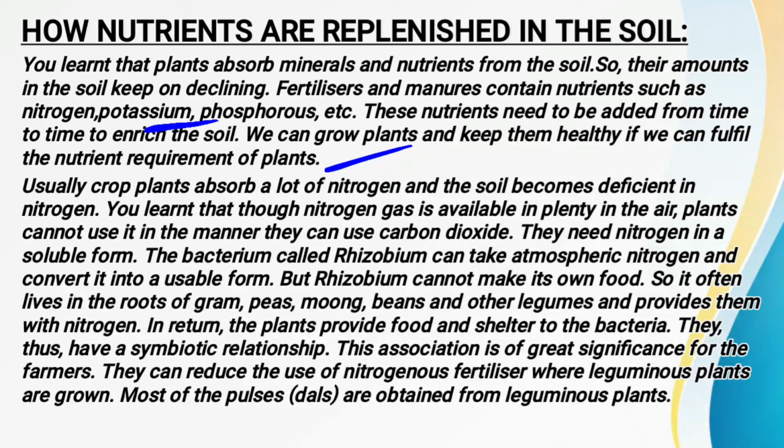So we can enrich our soil again by planting different kinds of leguminous plants, because in these plants the rhizobium bacteria is found, and it converts the gaseous form of nitrogen into the soluble form. When this happens, the plant absorbs sufficient water and minerals, and our soil also gets replenished by the different minerals which were found earlier.